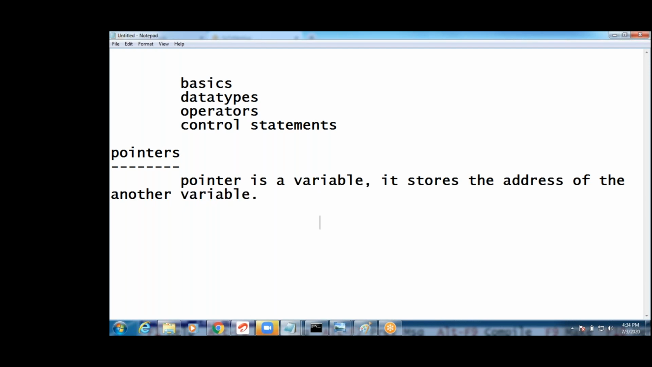Guys, data types are classified into two types: primitive data types and reference data types. Pointer is a variable. It stores the address of another variable.